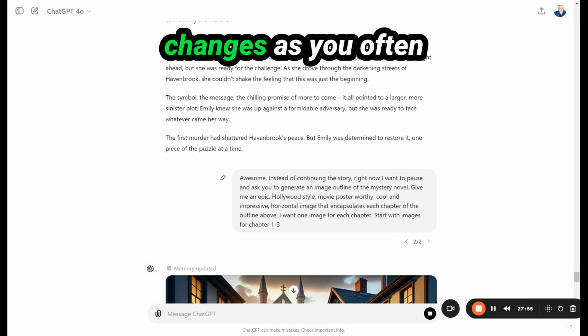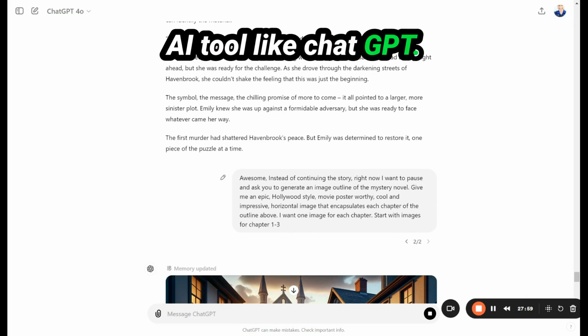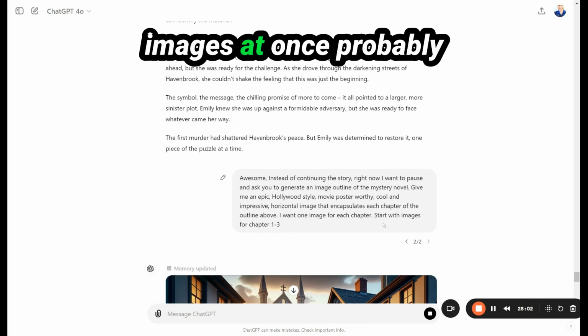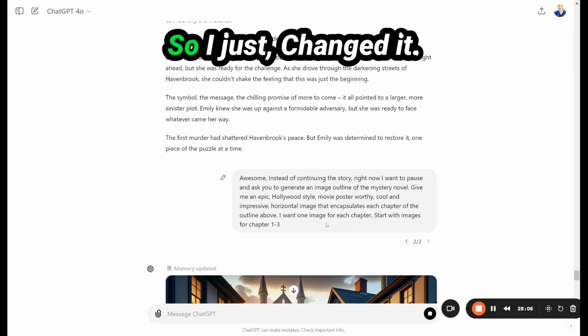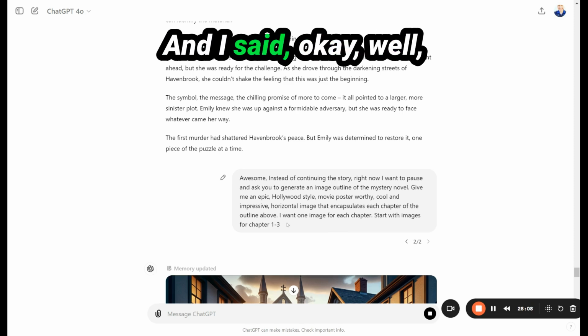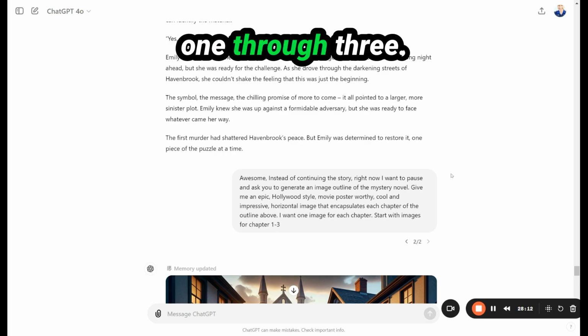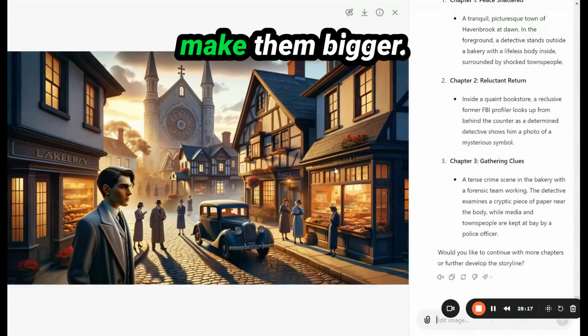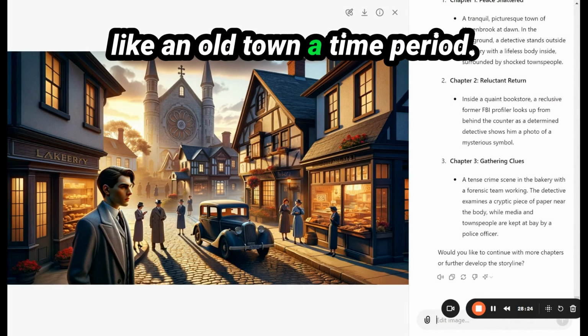I had to make a few changes, as you often do when prompting any AI tool like ChatGPT. It wouldn't give me all the images at once, probably because that was too many, like 14-something images. So I just changed it and said, okay, let's chunk it down and do images for chapters 1 through 3. And here's what we got. Let's see if we can make them bigger. There we go. You can see this is more of an old town, a time period.